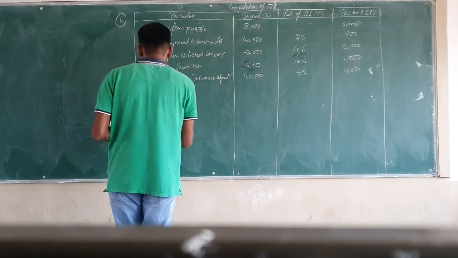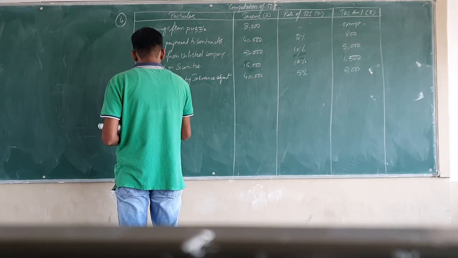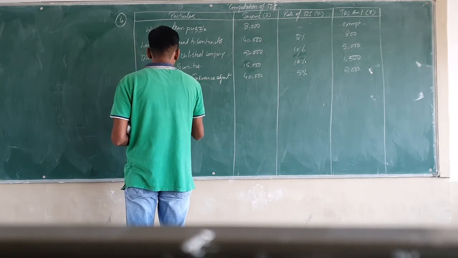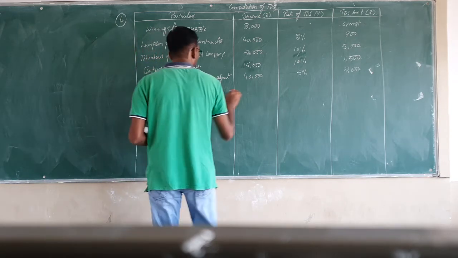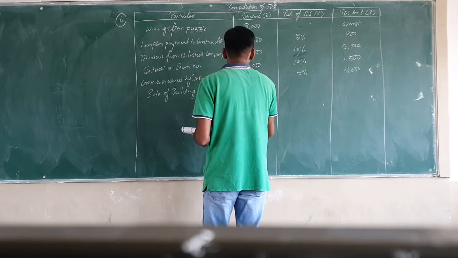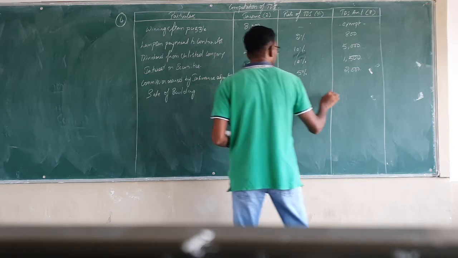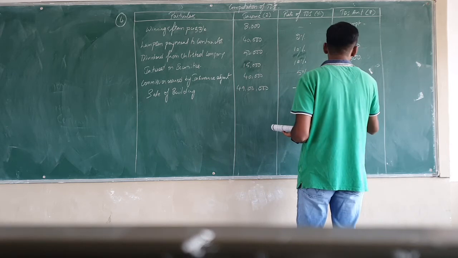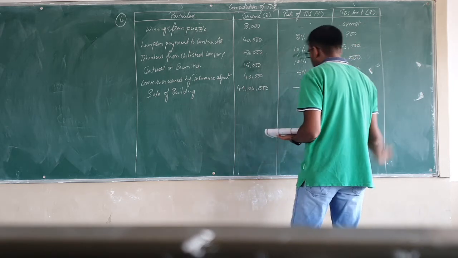Now what will you write? You write as sale of building. How much is the amount? It is 49 lakhs. So since it is lesser than 50 lakhs, TDS is not applicable. You can write either as not applicable or you can write as exempt.